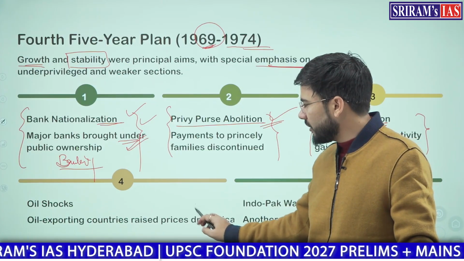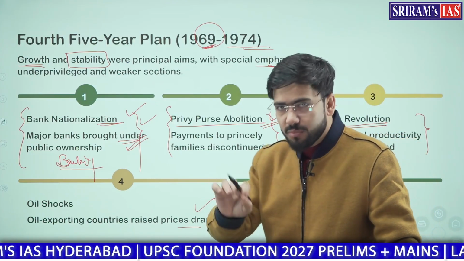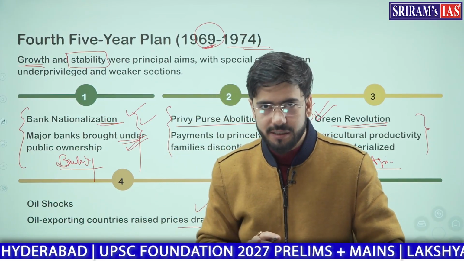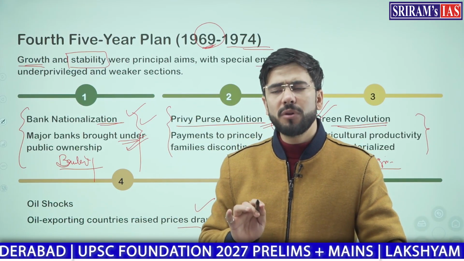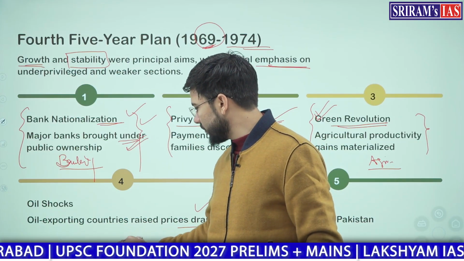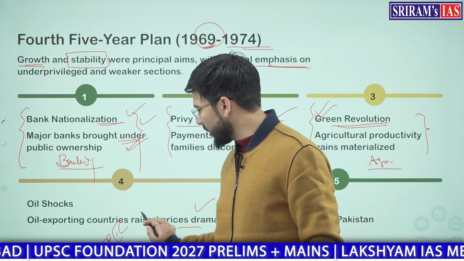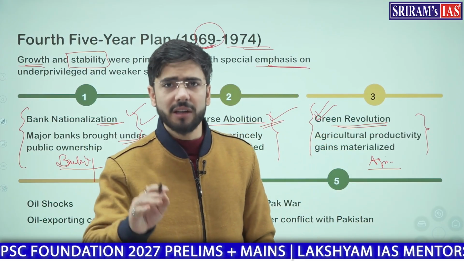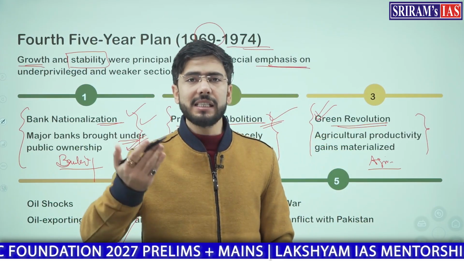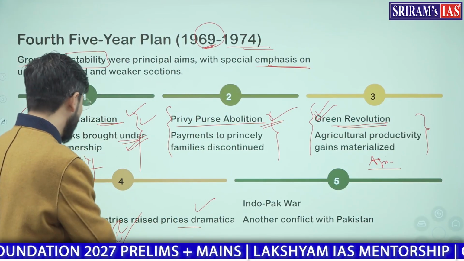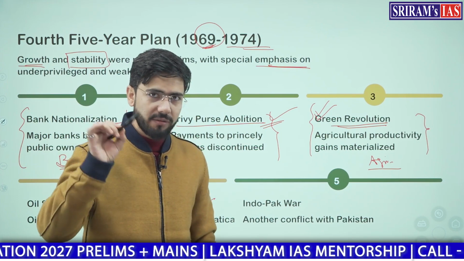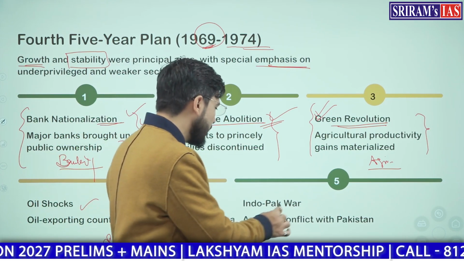Oil shock was there because all the oil exporting countries decided that they will increase the prices. There is a cartel of OPEC nations, Organization of the Petroleum Exporting Countries, OPEC or OPEC plus, you should search about it, you should read about it. They decided to increase the prices, and that is why there was oil shock, and this brought in inflation in the domestic economy.